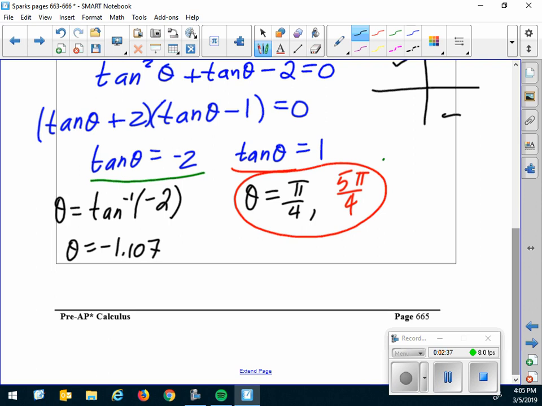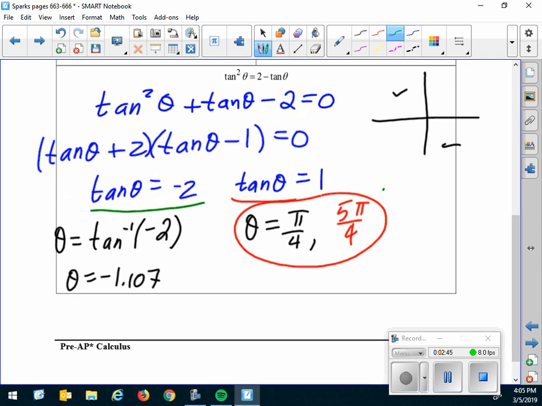Now, because that's negative, it's not from 0 to 2 pi. You got to decide what quadrant it is in. Well, if we go back over here, notice that's a negative angle, which means you're going clockwise. This would be negative pi over 2, and this would be negative pi. This is negative 3.14. Again, we're going clockwise. This is about negative 1.57. So negative 1.107 is going to be in this quadrant. That's good, but it still doesn't carry a name of 0 to 2 pi.